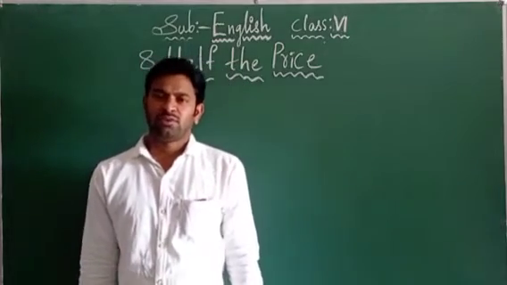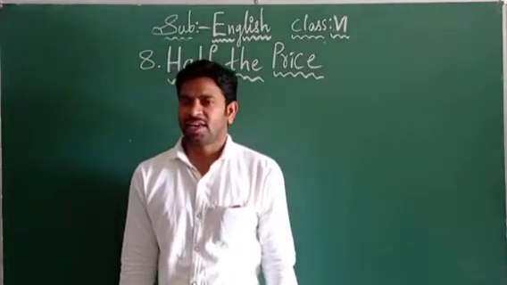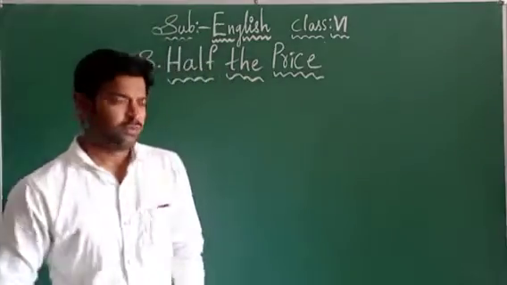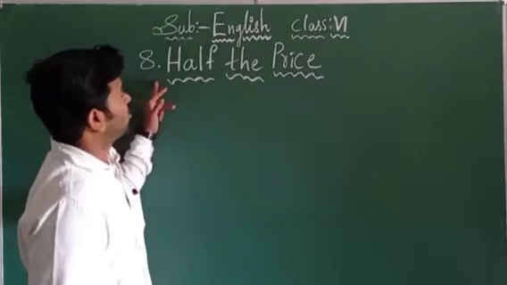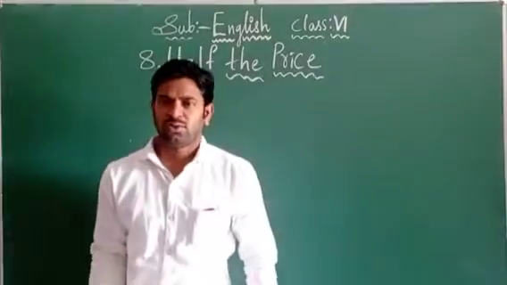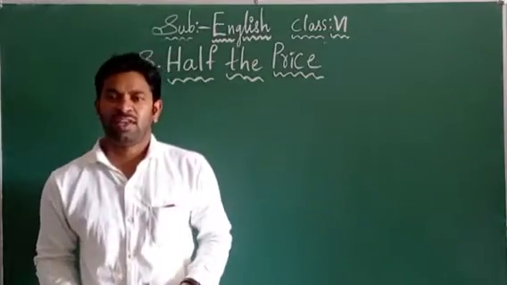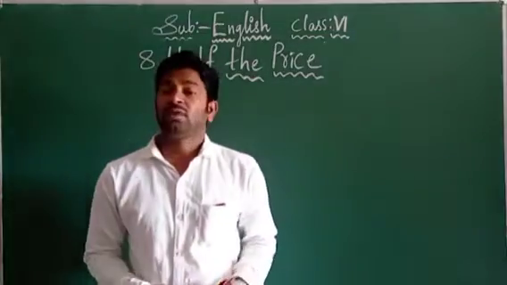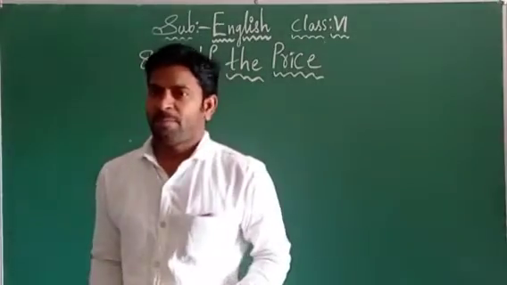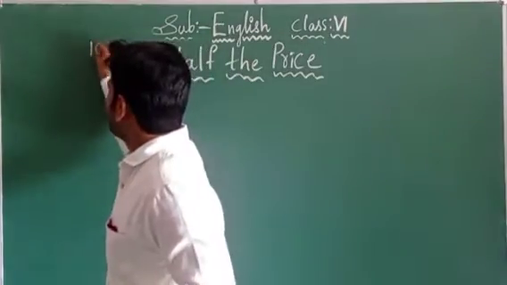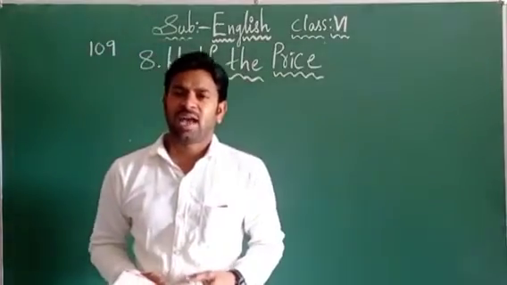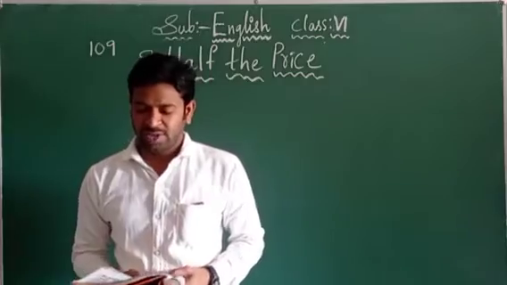So today we are going to learn a new topic from our 6th class English textbook, that is from the 8th unit. The name of the 8th unit is Half the Price. I have mentioned the name of the lesson on the blackboard. You can refer to the textbook from page number 109, children. I hope everybody has taken your textbook and is referring to the lesson.